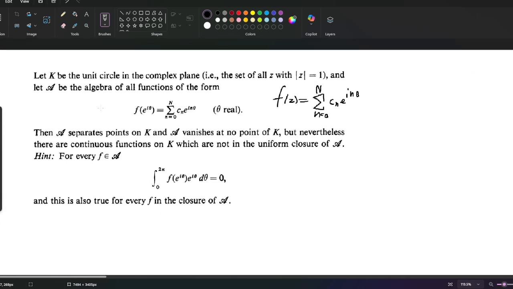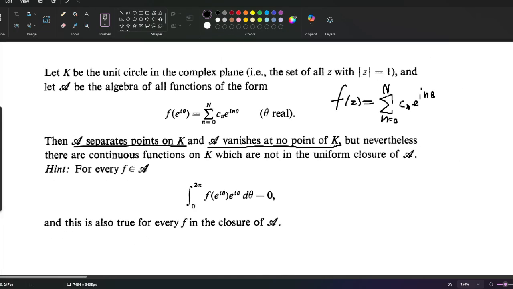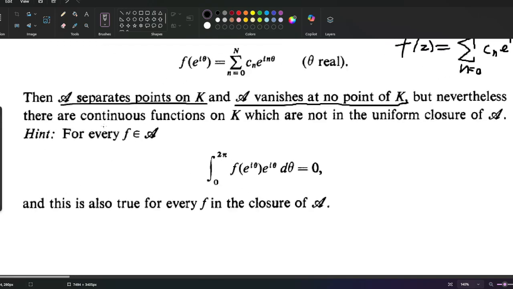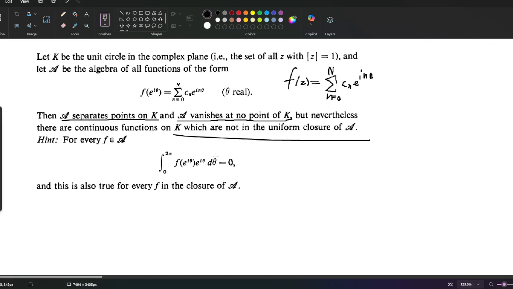Alright, now we have to show that, first of all, this algebra separates points on the unit circle, that this algebra does not vanish at any point on the unit circle, that there are still continuous functions on the unit circle that are not in the uniform closure of this algebra.